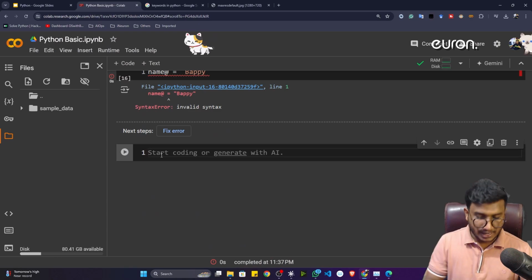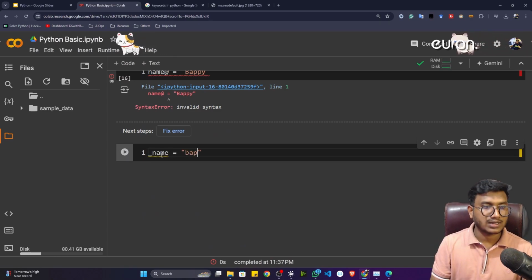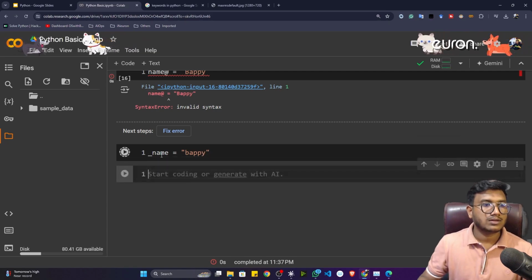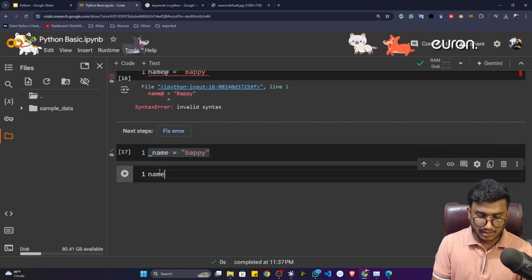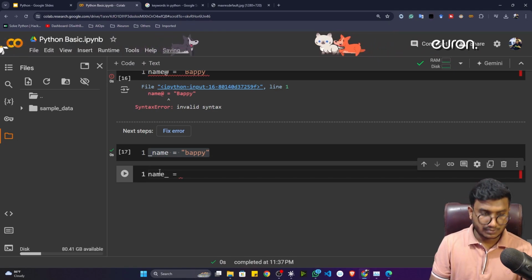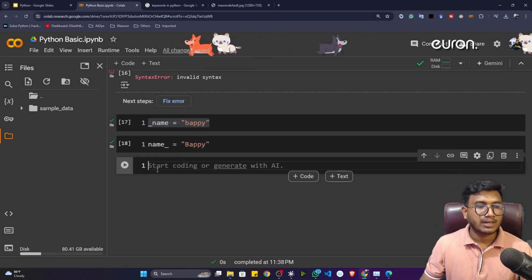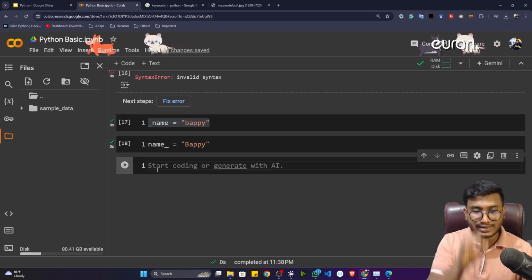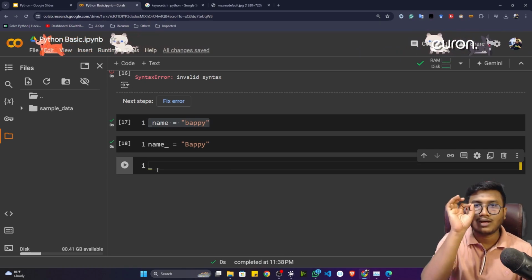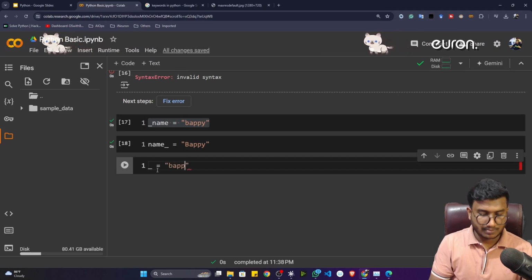Now let's say I write underscore name is equal to puppy. See, it will work. Again, you can also define it like name underscore is equal to puppy. See, it is also working. You can also declare the identifier with only one underscore sign. So underscore is equal to, let's say, puppy.